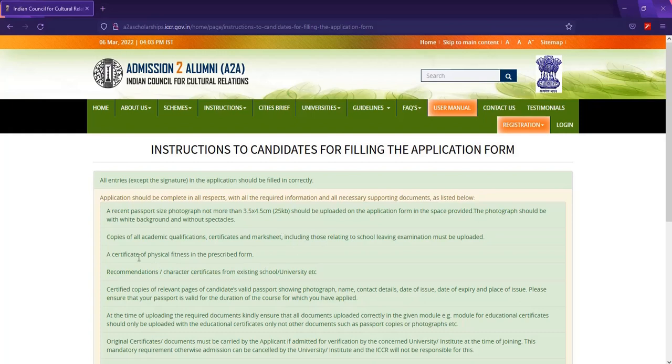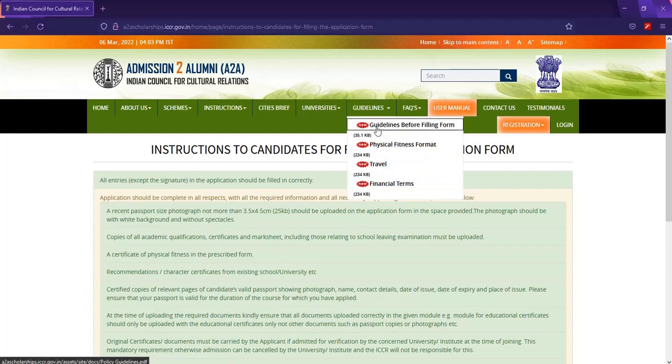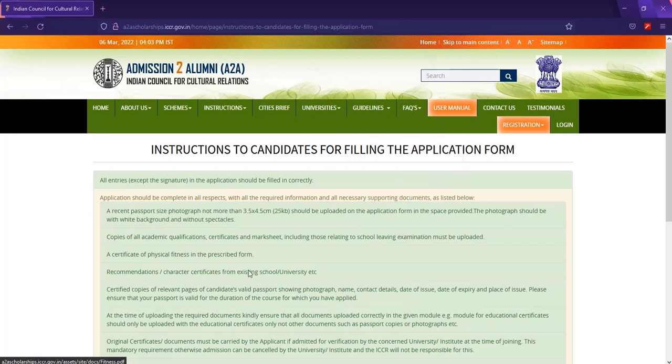Here, a certificate of physical fitness in the prescribed form. The prescribed form is already in the portal, in their website. If you observe, this is the physical fitness form. Later on I will take you through the physical fitness form to show you how to fill it here. Then recommendation or character certificates from your existing school or university.